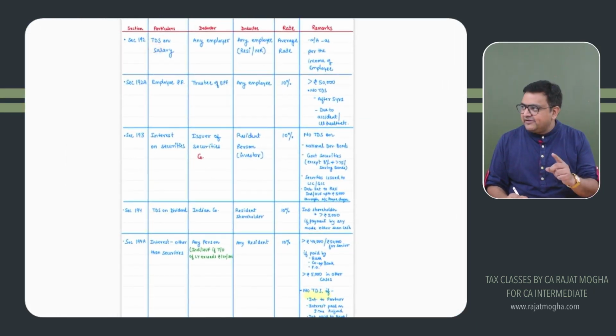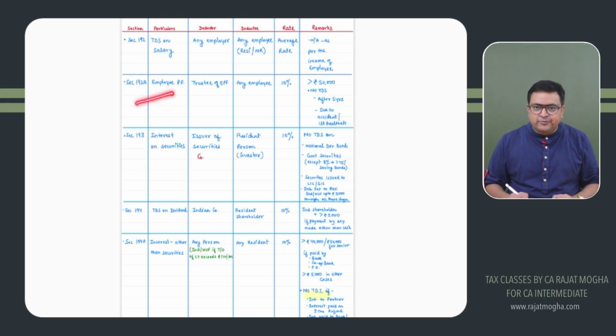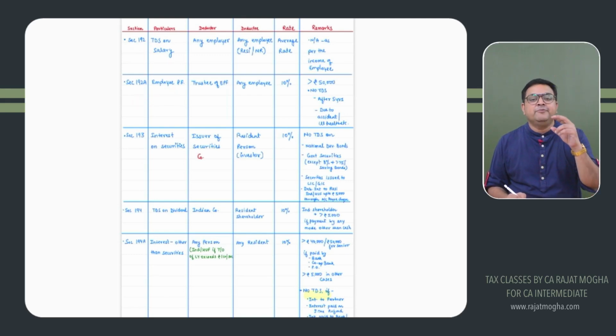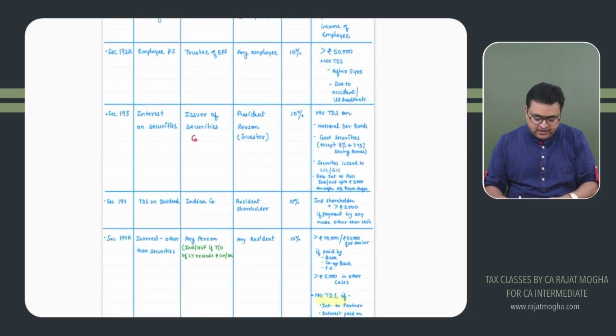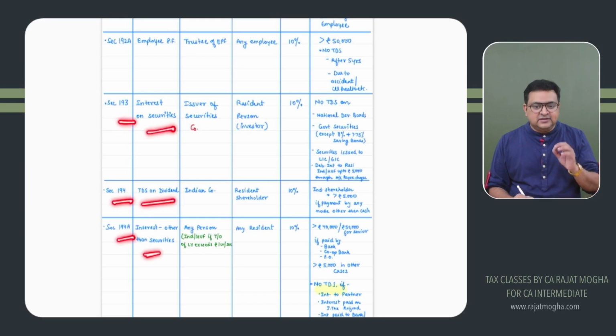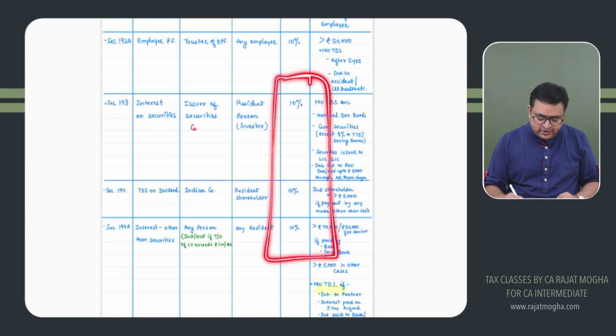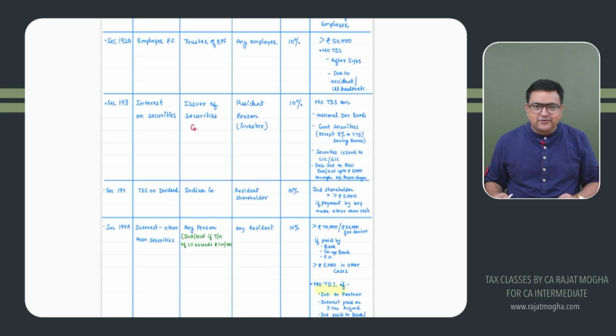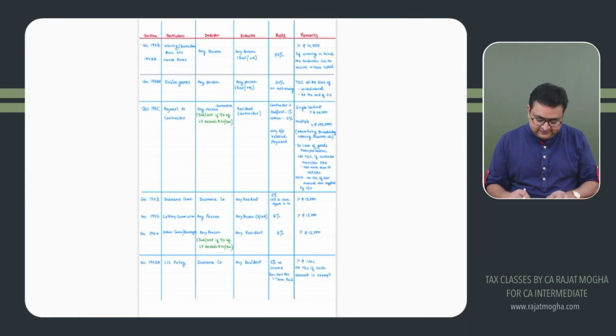192, TDS on salary. 192A, employee provident fund. How much is the threshold limit on employee provident fund? 50,000 rupees. If it is more than 50,000, then TDS, otherwise no. 193, interest on securities. 194, TDS on dividend. 194A, interest other than securities. A common point, 10% would be the rate of TDS. Got it? Next.